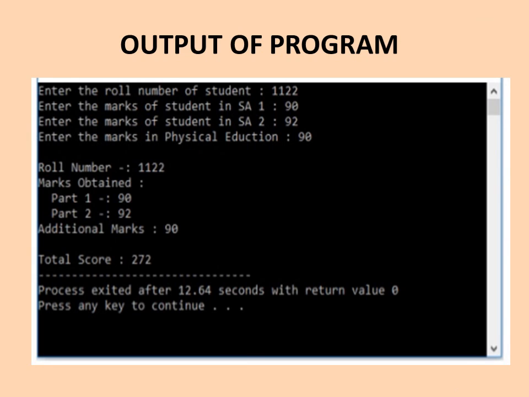Now see the example, class student, it is a base class. Here we define one variable, int r number, under the protected section, and void get roll number under the public section. So we are going to define the roll number and get roll number function. Here cout enter the roll number of student and cin roll number. That is we are taking the roll number. And void put roll number, cout roll number r number. That is we are going to display the roll number. So this is about the class student.